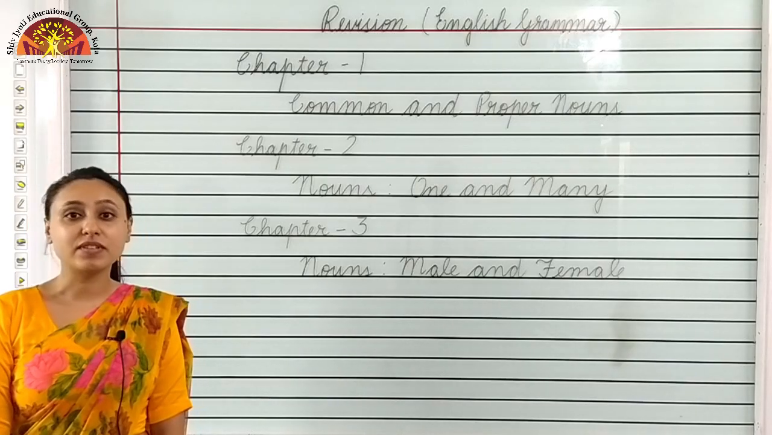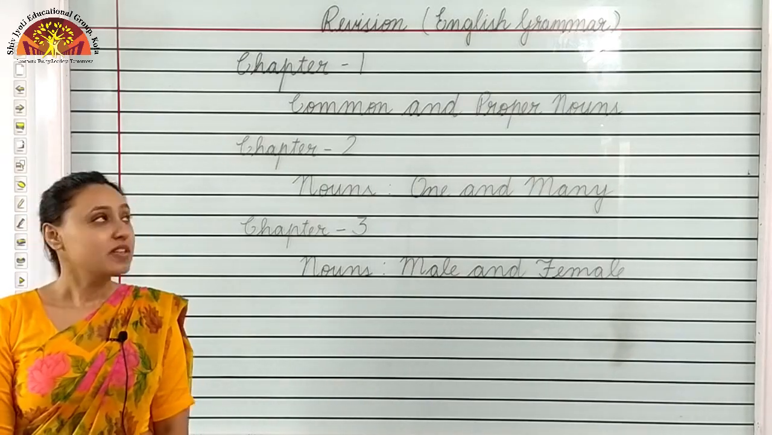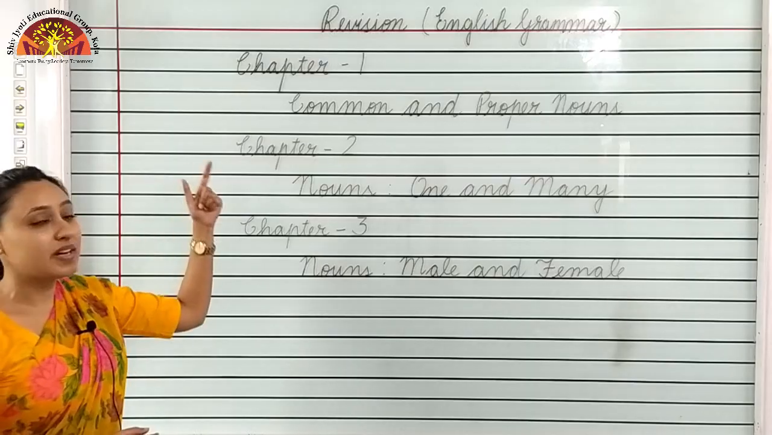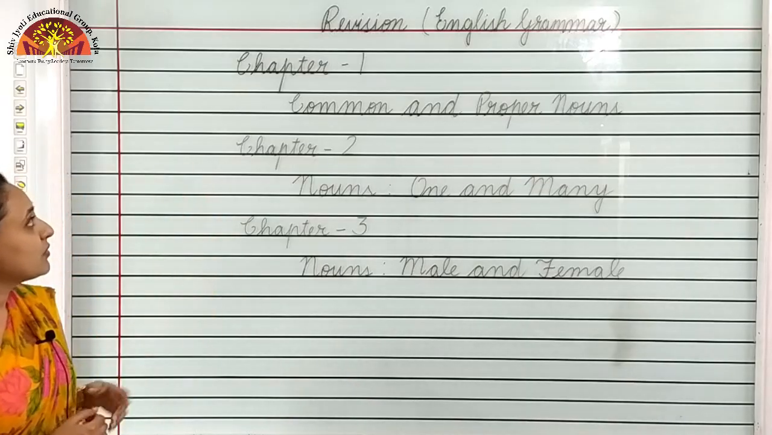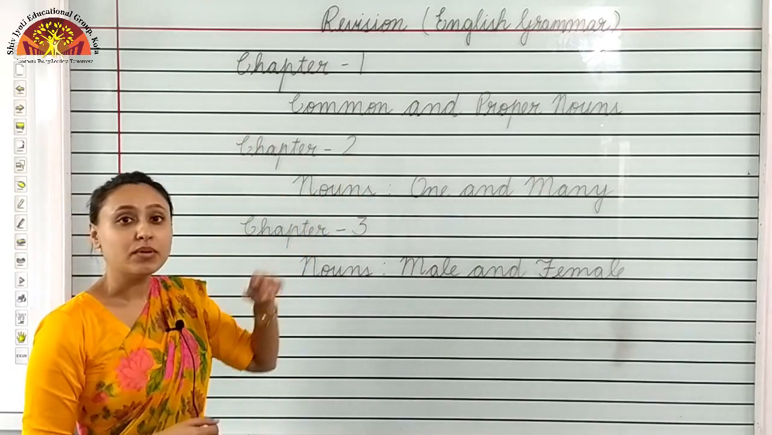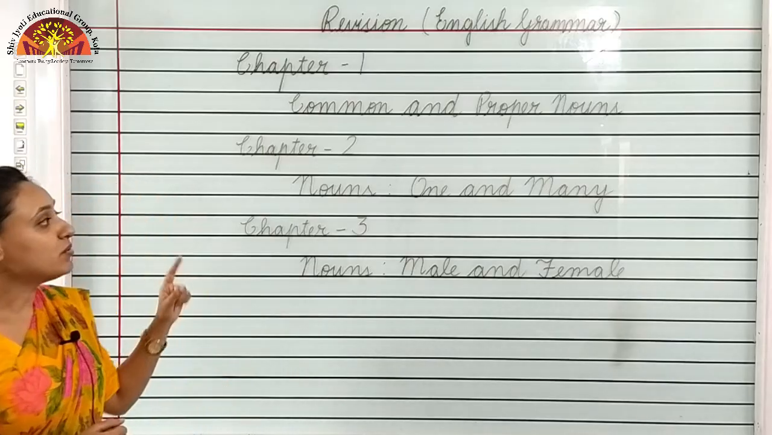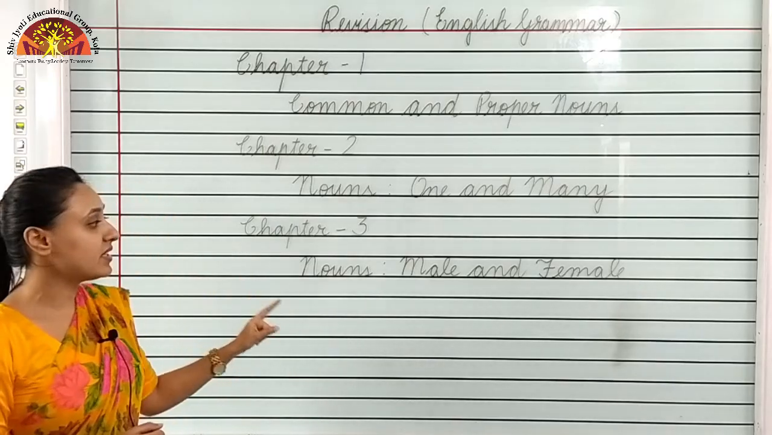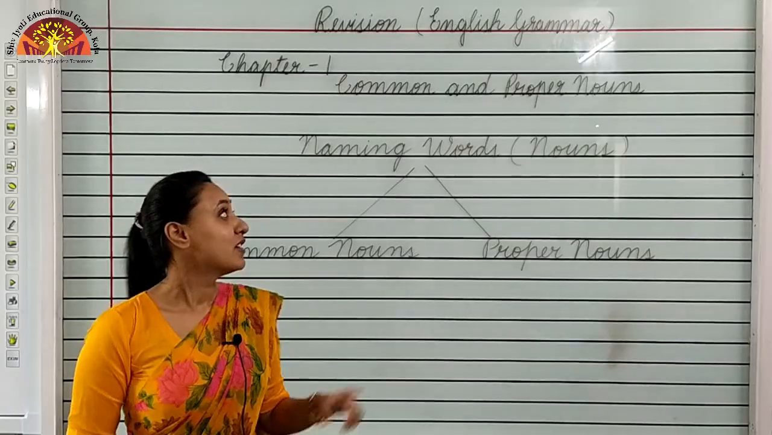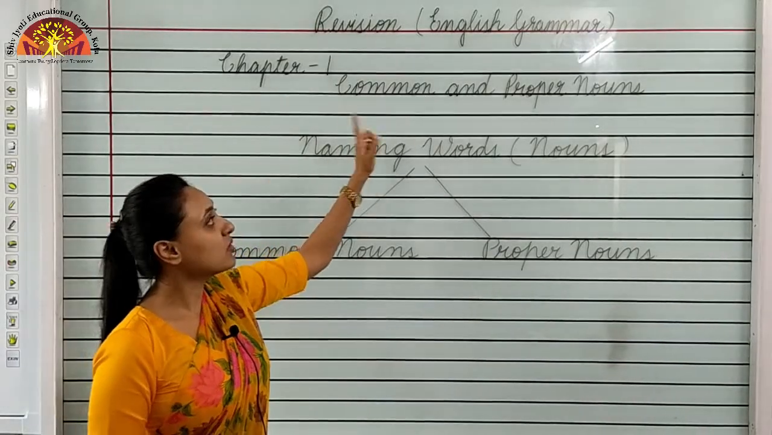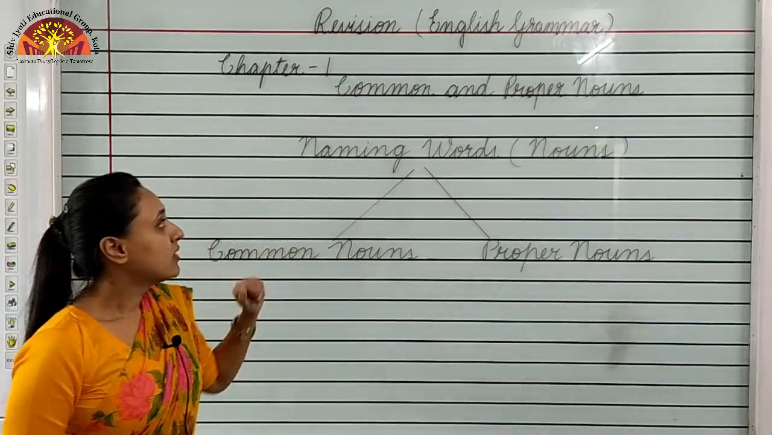Children, today we will revise English grammar. Today we will revise chapters 1, 2 and 3. Chapter 1 is common and proper nouns. Chapter 2 is nouns, one and many. Chapter 3 is nouns, male and female. First, we will revise chapter 1, common and proper nouns.